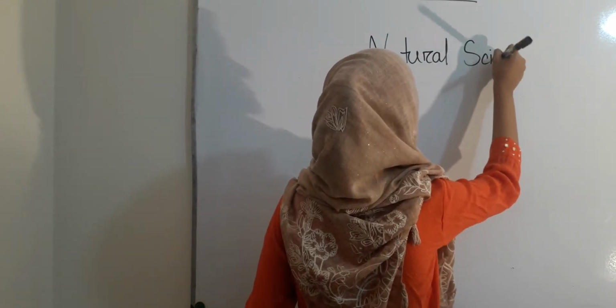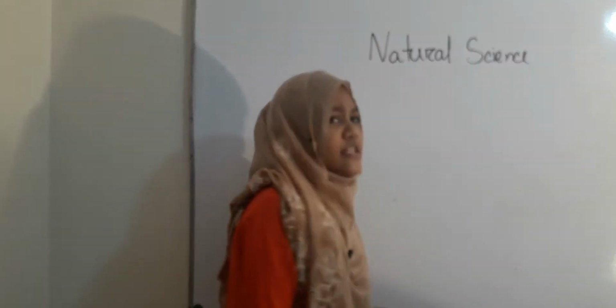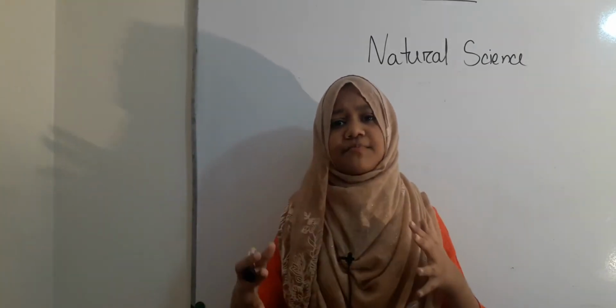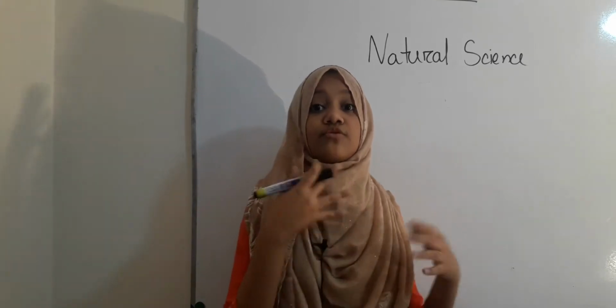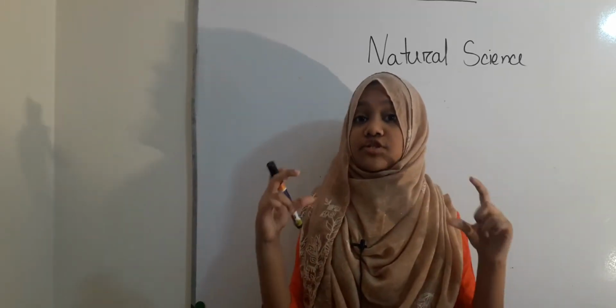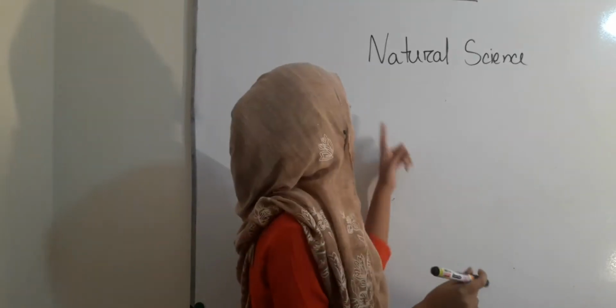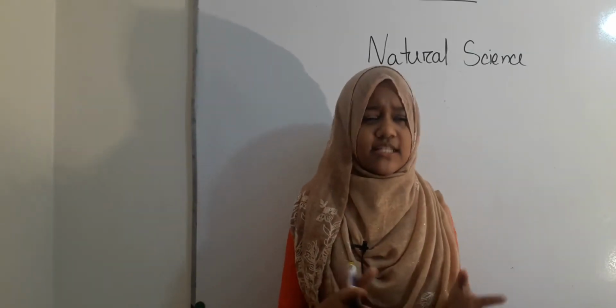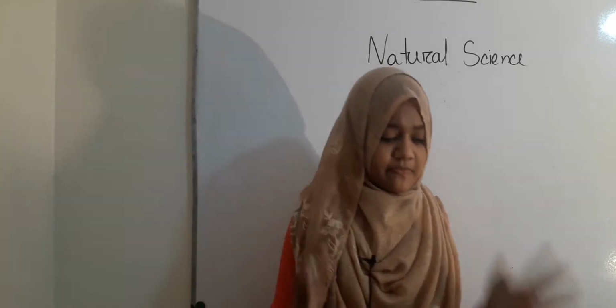Basically we are studying natural science because of chemistry. When you look at the definition of chemistry, you will see that the word natural science is included. So let's see what natural science actually means.